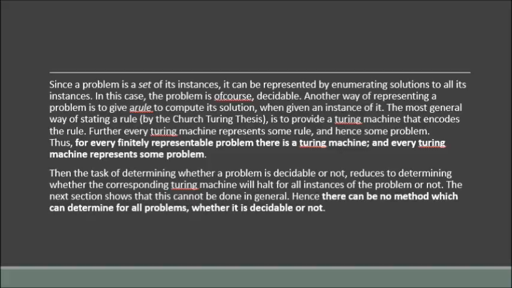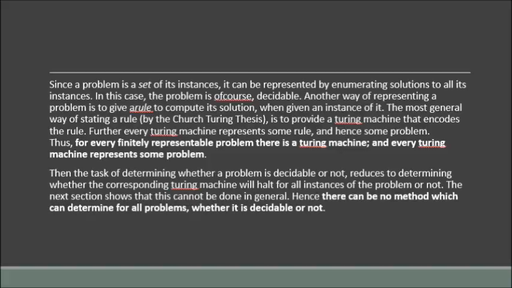The fact that the number of problems is uncountable means that there is no way to represent all problems finitely, but perhaps those problems that can be represented finitely are decidable. Unfortunately, this is not true, as can be seen in the next section. Some problems that can be stated in a very simple way are undecidable, but maybe for those problems that can be represented finitely, we can at least find out whether they are decidable or not.